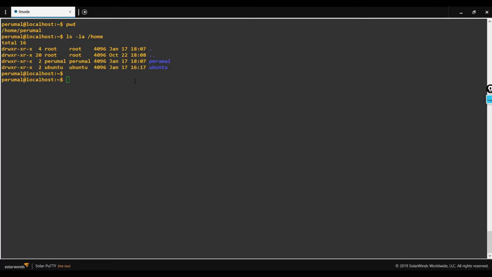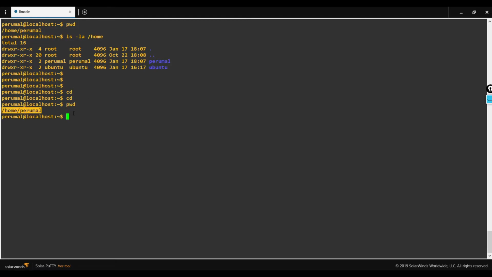The second basic command in my list is cd, change directory. When I simply give this command, whichever directory you may be in, it will bring you to the home directory.